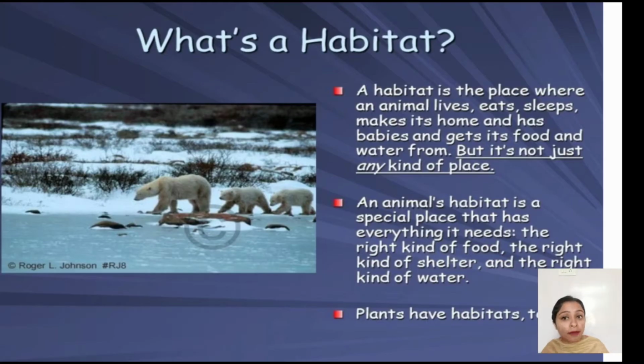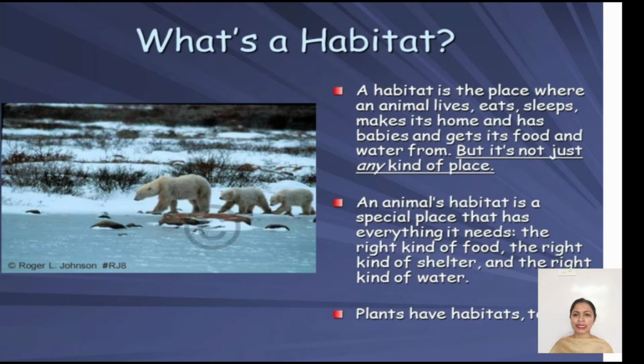So what is a habitat? A habitat is a place where an animal lives, sleeps, eats, makes its home, has babies, gets food. So we can say in general, a place in nature where an animal lives is called its habitat.